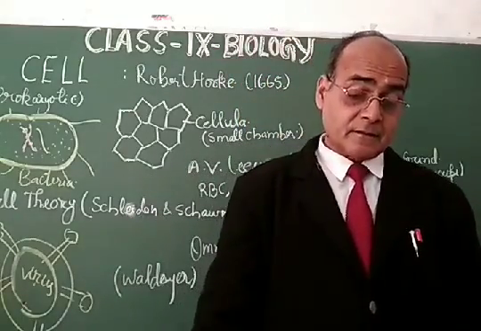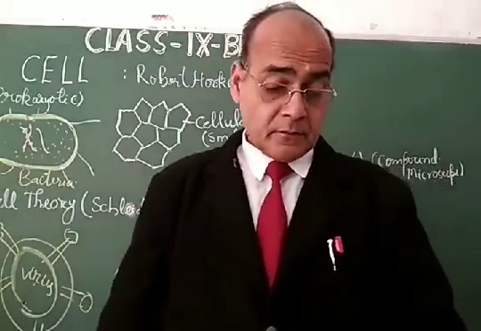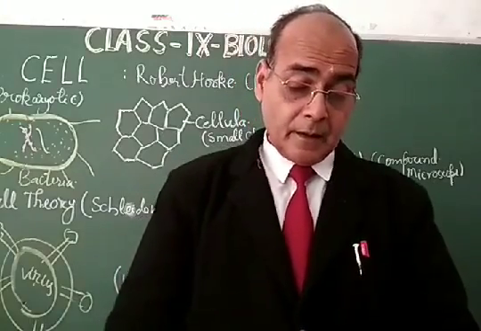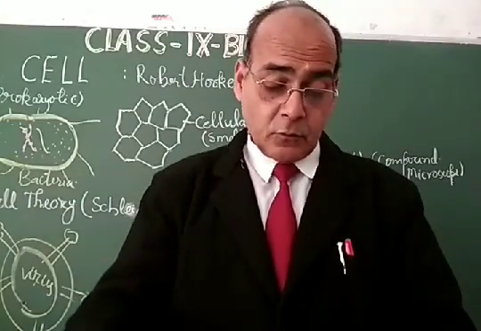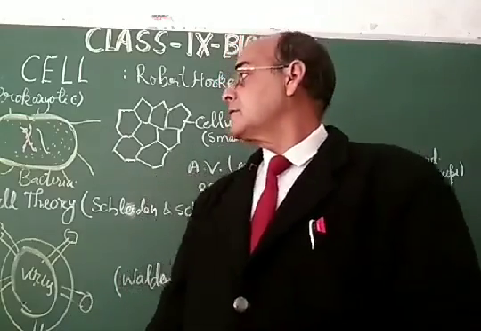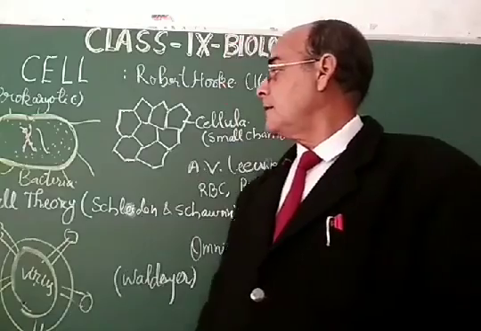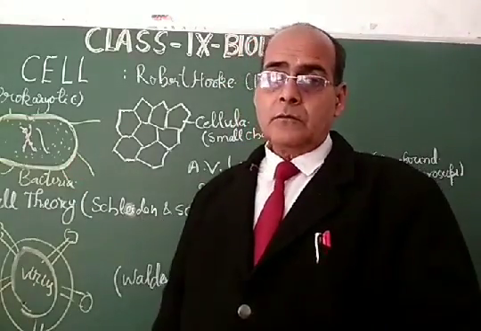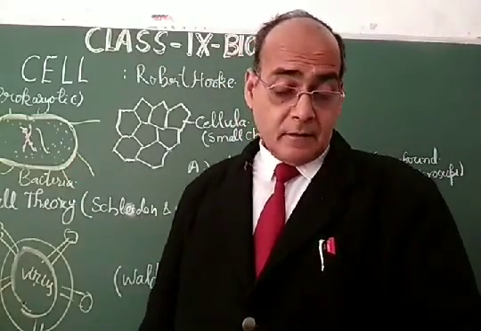As far as the cell wall is concerned, it is non-cellulosic in prokaryotes, while eukaryotes are cellulosic in plants only, meaning in prokaryotes there will be the absence of cellulose, while in eukaryotic plant cells, cellulose is found.